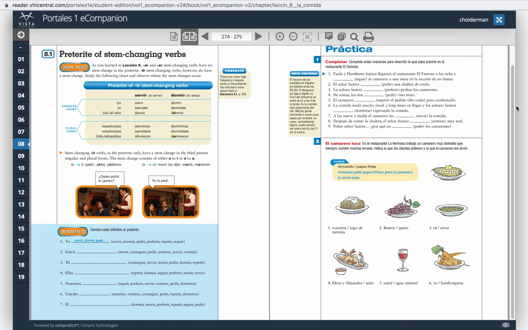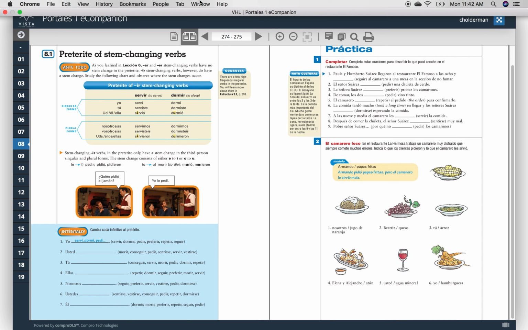So just be aware that some verbs are still reflexive. It doesn't mean just because we were done with them in Chapter 7 that we're done with them completely.